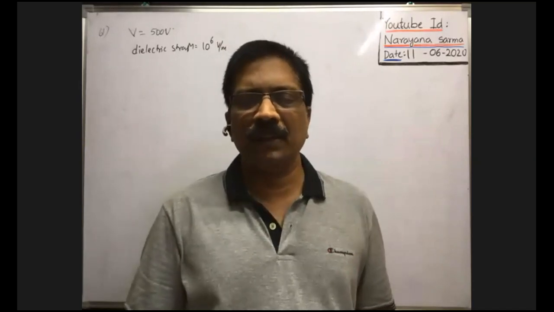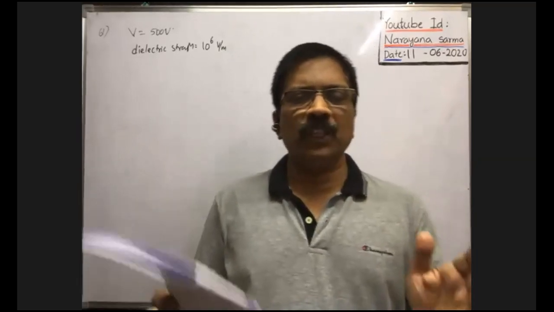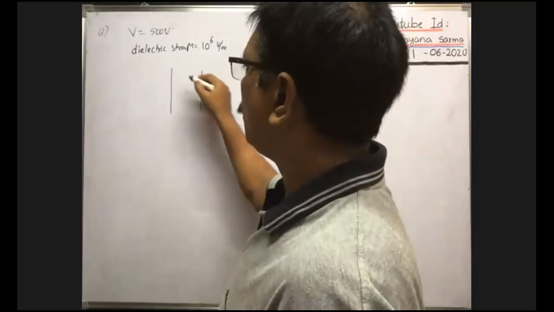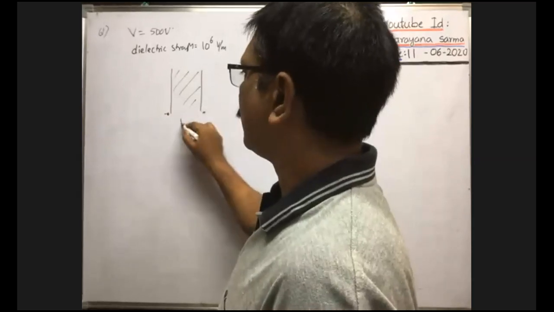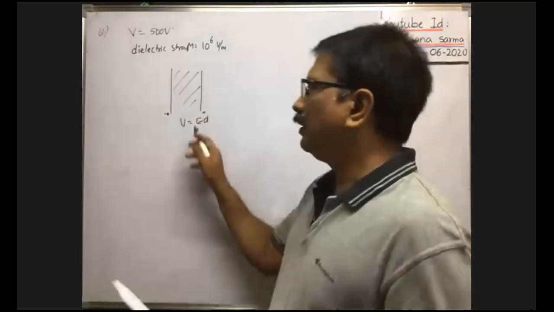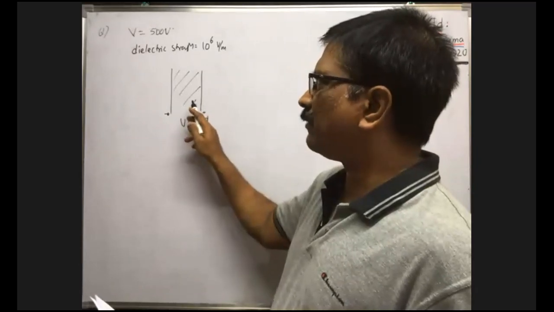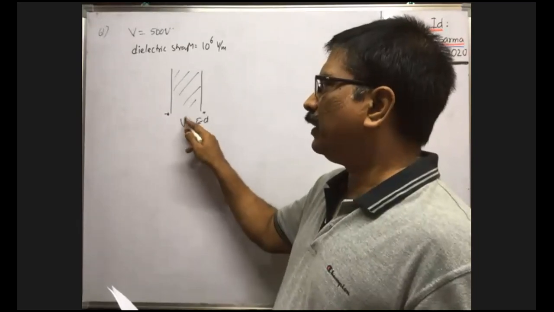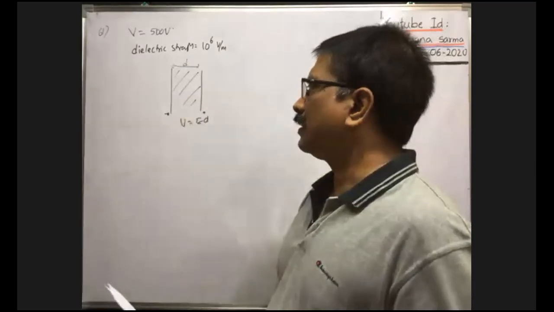Dielectric strength means this: between the two plates of the capacitor, a dielectric medium is introduced and a potential difference is applied between the two plates. When V gradually increases, the intensity of electric field gradually increases, no? Because when potential difference V is applied between the two plates, the intensity of electric field developed inside is E is equal to V by D, where D is the distance between the two plates.